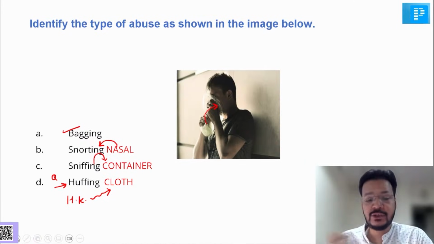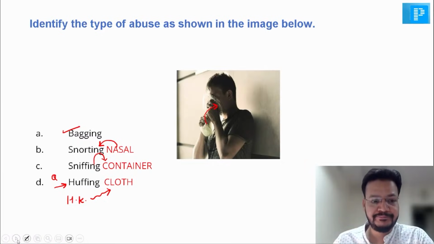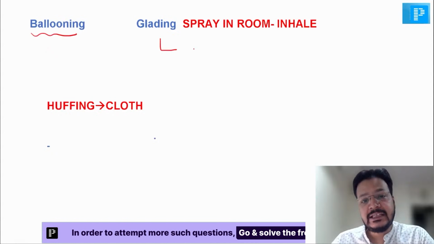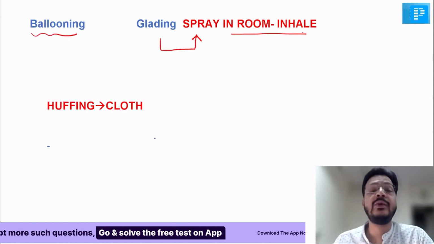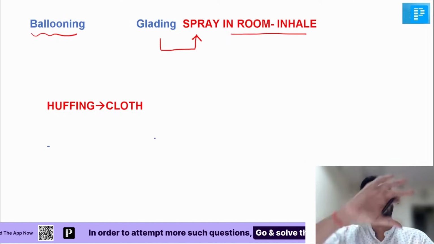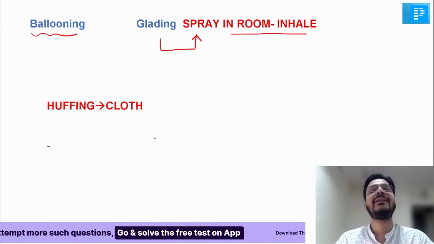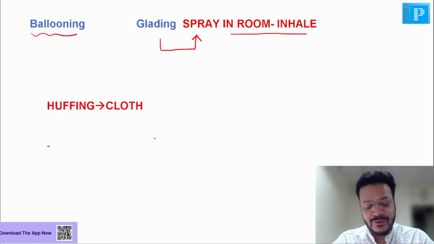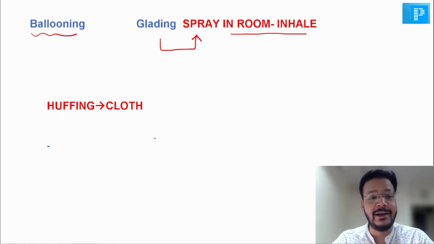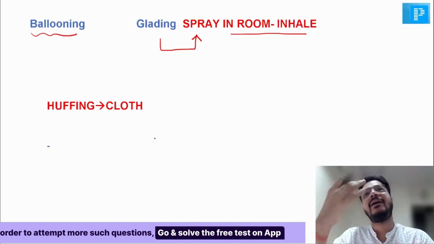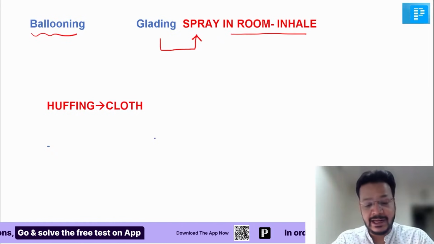Right? Absolutely, you should rule out each and every option, dear. Yes, wonderful. Sir, ballooning is if you are using a balloon. What is gladding? Doctor, if you spray in the room, then you inhale, it is known as gladding. Doctor, what do I do? Like if I am in a room, I spray everywhere and then I inhale. Ha ha ha. I feel very, very glad. That is gladding. If you spray in the room and you feel very glad, that would be gladding. Is it clear, beta? Ballooning is by balloon, huffing is by cloth piece. Right? How will you remember? You sprayed in the room, you inhaled, and you feel very, very glad, that would be gladding.